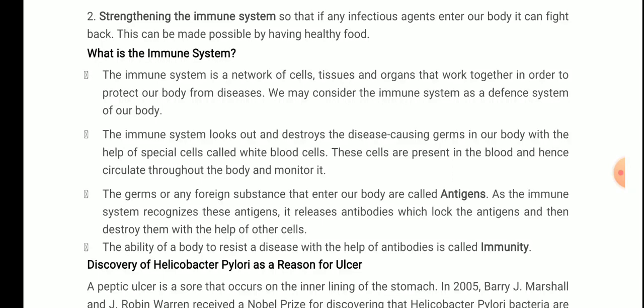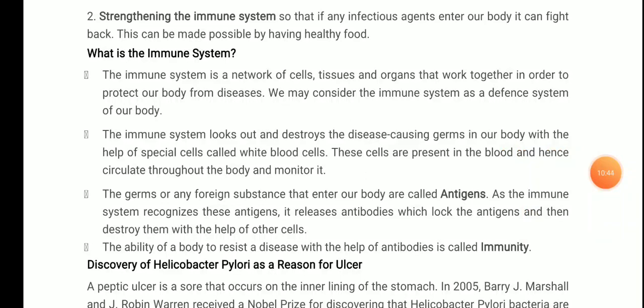Very important. What is it? It is a group or a network of cells, tissues, and organs that work together in order to protect our body from diseases. Definitely, it is the defense system of our body. The immune system looks out and destroys the disease causing germs in our body with the help of special cells called white blood cells. These cells are present in the blood and hence circulate throughout the body and monitor it.